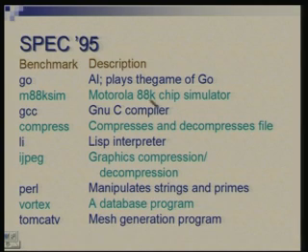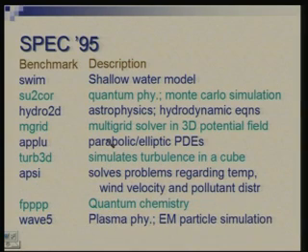M88K Sim is a Motorola 88K chip simulator, so it simulates a processor. GCC is a GNU C compiler. Compress is a program for compression and decompression of files. LI is a Lisp interpreter. IJPEG is graphics compression and decompression. Perl is a benchmark which is written in the language Perl. It manipulates strings and prime numbers. Vortex is a database program. Tomcatv is a mesh generation program. Swim is the shallow water model.